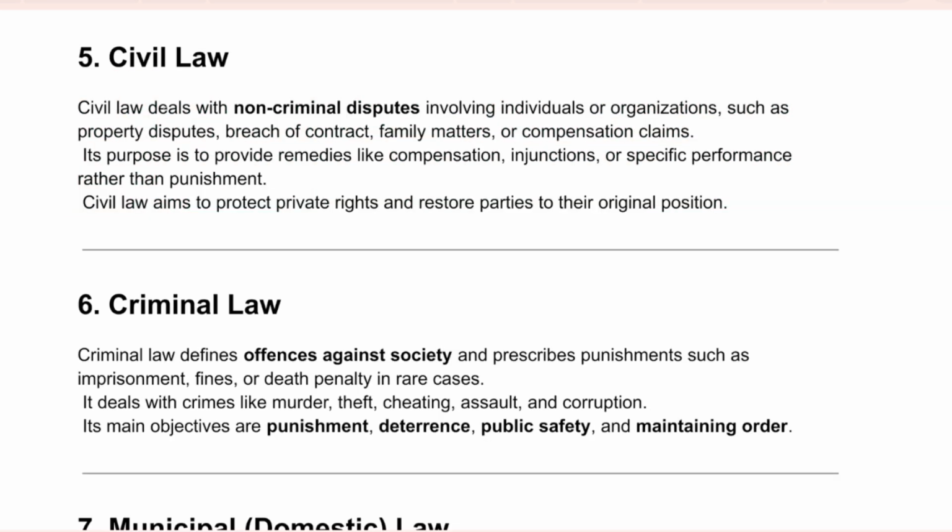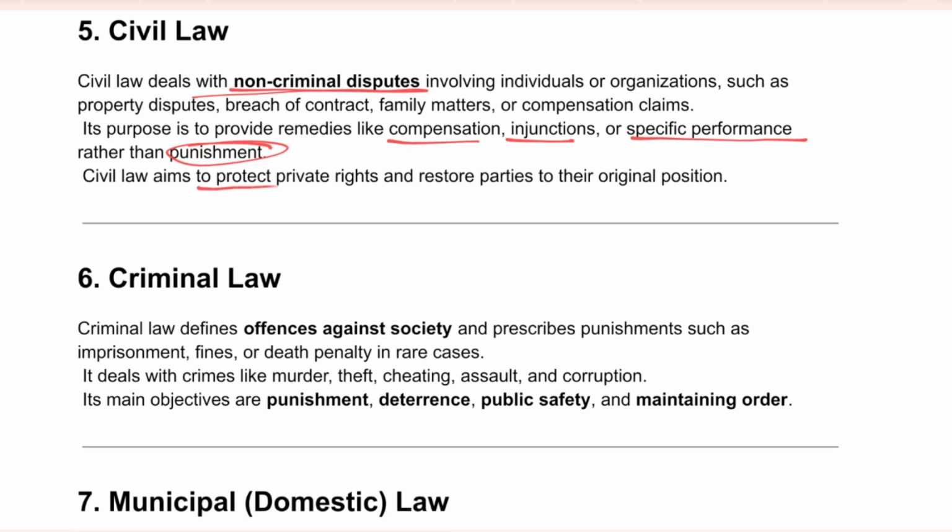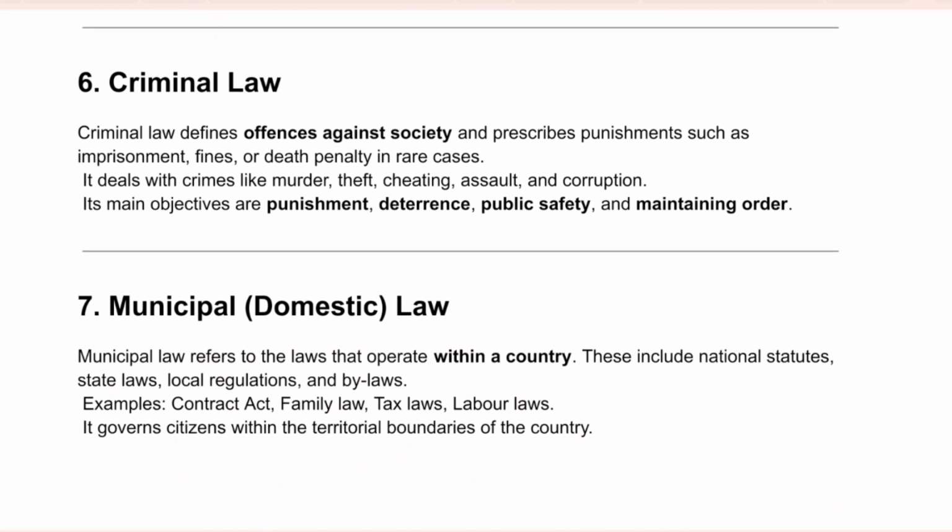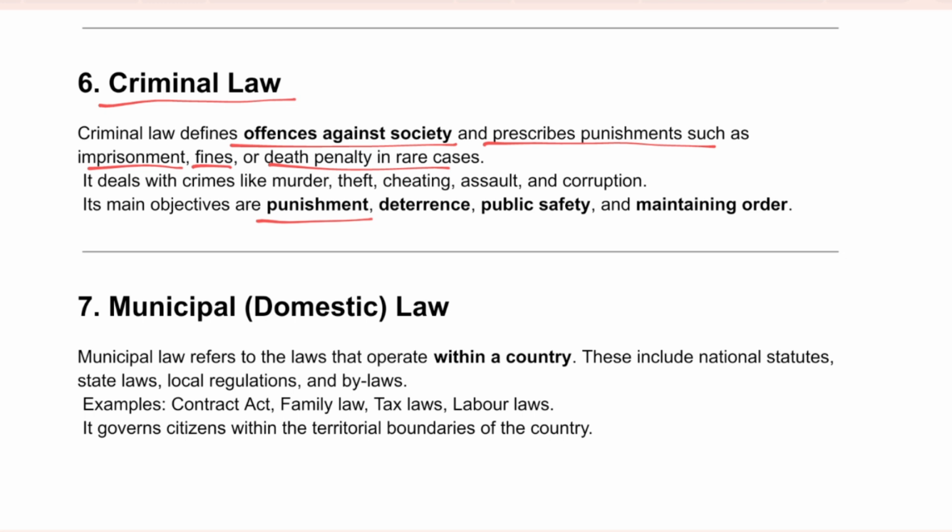Then comes civil law. Civil law deals with non-criminal disputes. For example, compensation, injunction, specific performance rather than punishment. It aims to protect private rights and restore the parties to their original position. Then comes criminal law. Criminal law defines the offenses against the society and prescribes various punishments according to the offenses, such as imprisonment, fine, death penalty in rare cases. And the objective of criminal law is to punish the offender, deterrence, public safety and maintaining order.